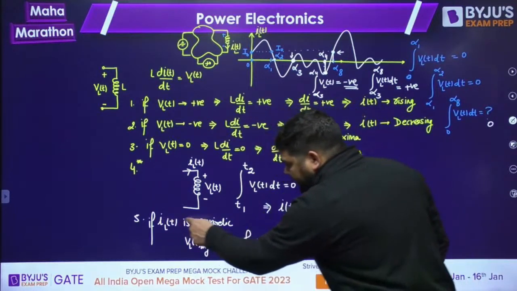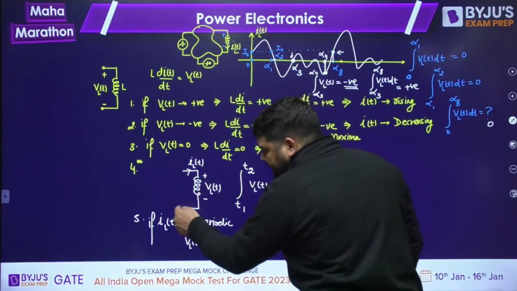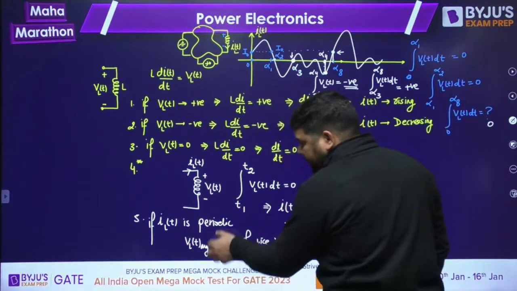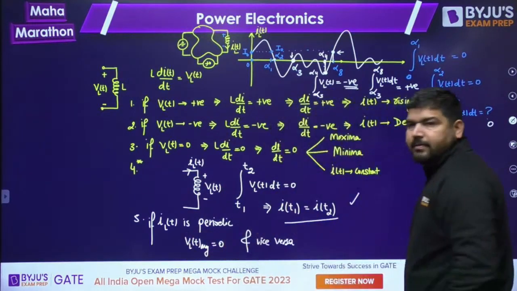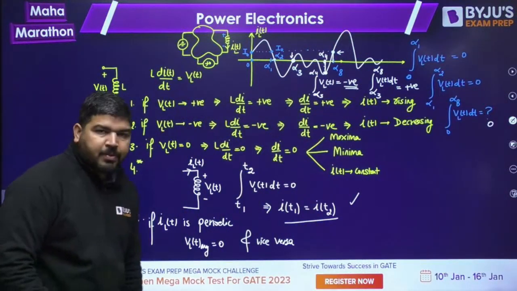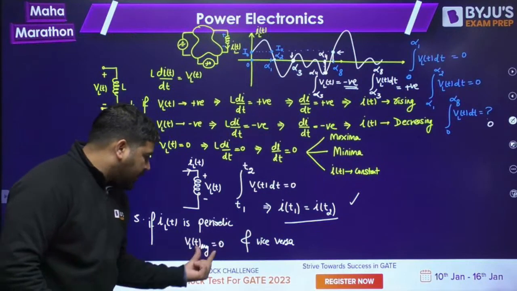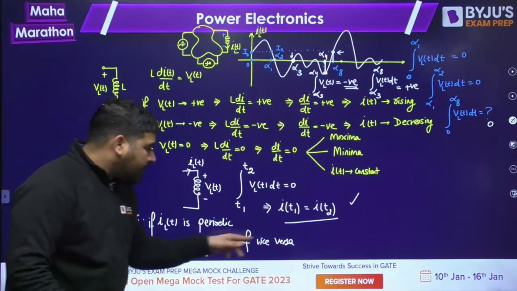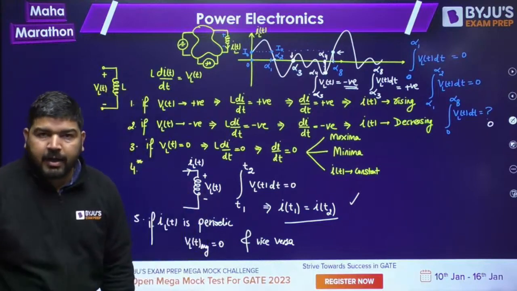But remember this point: whenever the inductor current ILT is periodic, the voltage across the inductor has 0 average value. VLT average will be 0. Okay, just remember this point. Whenever ILT is periodic, then VLT average voltage will be 0, and vice versa. If VLT average is 0, current has to be periodic.